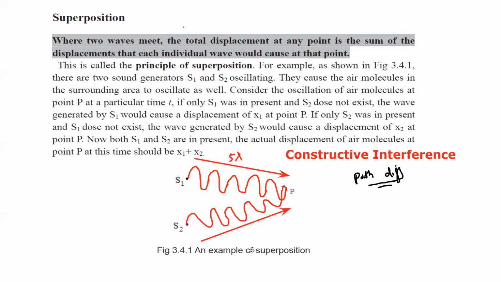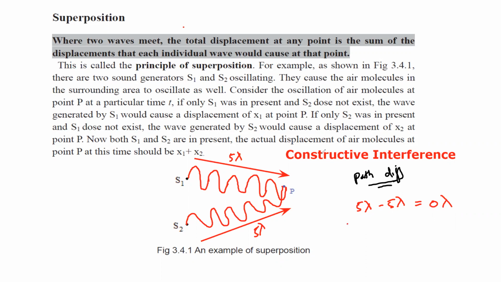The path difference refers to the difference between the two waves in terms of wavelength. So what is the path difference here? One wave completes 5 wavelengths, the other also completes 5 wavelengths. So the path difference is 5 lambda minus 5 lambda, which is 0 lambda. Whenever the path difference is 0 lambda, it means either a crest will join with a crest or a trough will join with a trough. So what kind of interference will occur when the path difference is 0 lambda?